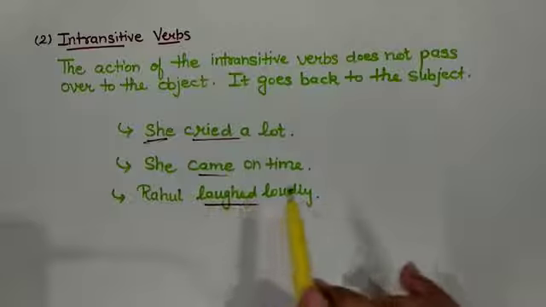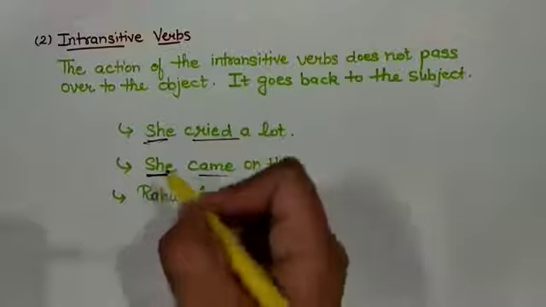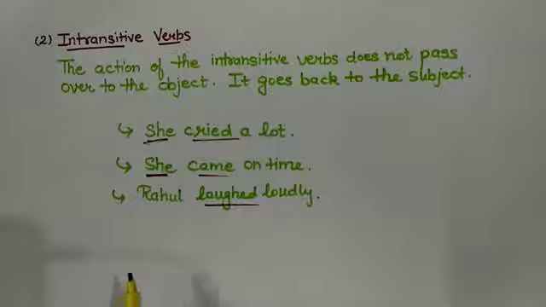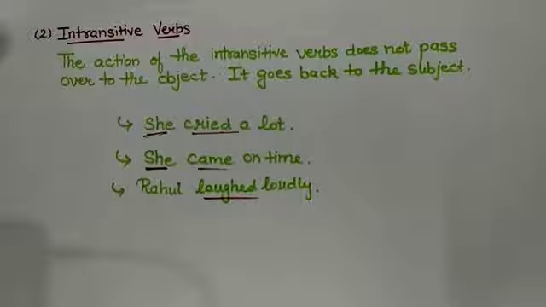She came on time. Again, the subject is she and there is no object in the sentence. Rahul laughed loudly. Again in the sentence, there is no object. So we can say that in intransitive verbs, action is not being passed to the object. Most verbs can be used both as transitive and as intransitive verbs. Therefore, it is better to say that a verb is used transitively or intransitively rather than it is transitive or intransitive.